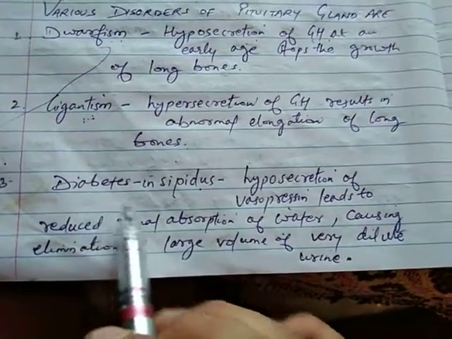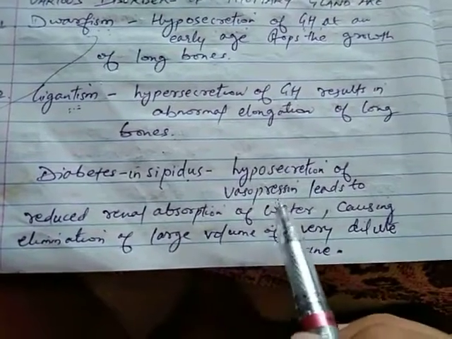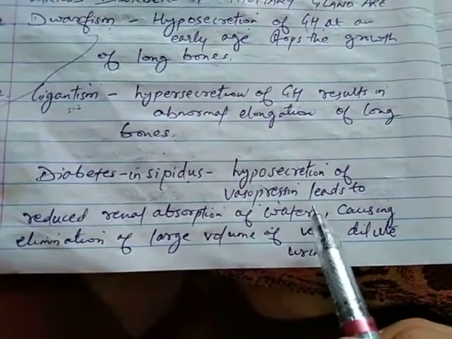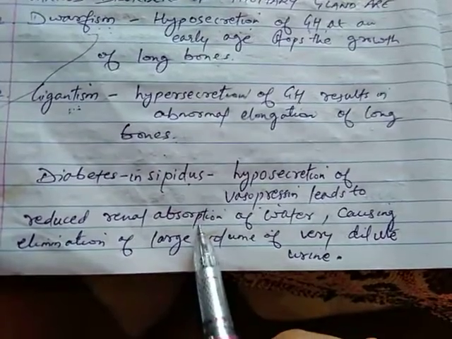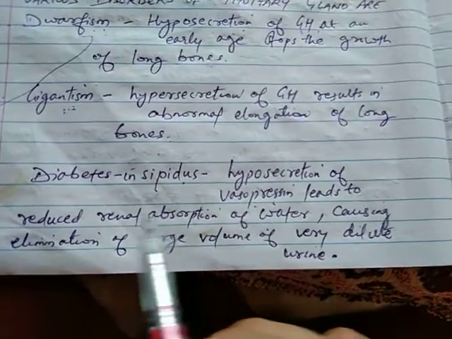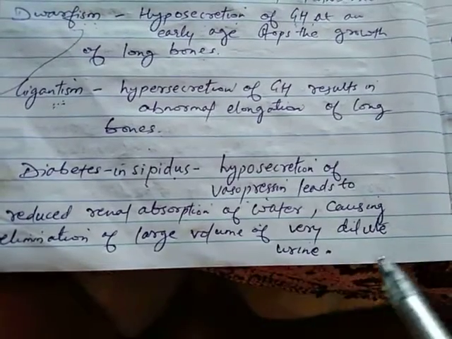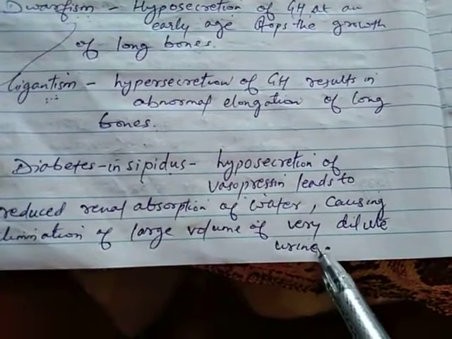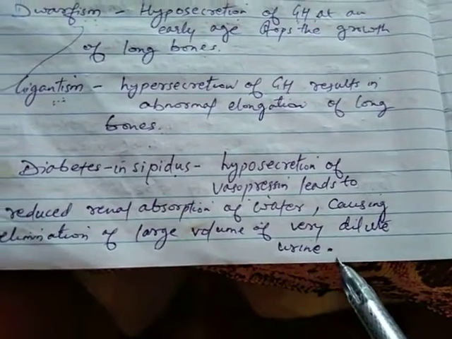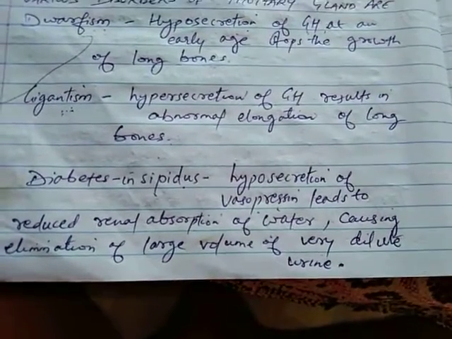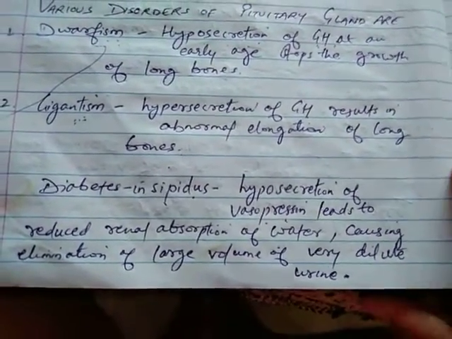Now, the third is diabetes insipidus. Students, you can see there is less secretion of vasopressin hormone. What it does is lead to reduced renal absorption of water. So the absorption of the water is reduced. As a result, more dilute urine comes out of the body. So along with this urine, a maximum amount of water also comes out.